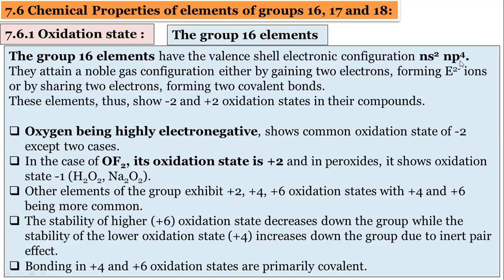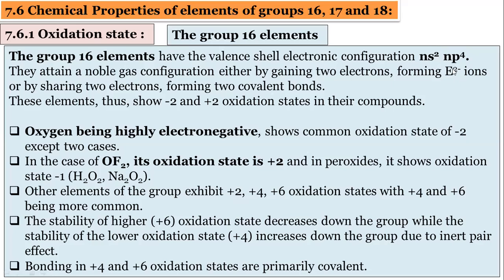This oxygen family requires only 2 electrons because there are 4 electrons in the p orbital. After gaining 2 electrons, it will be stable. So the oxygen family can attain the inert gas configuration by gaining 2 electrons, forming E2- ions.